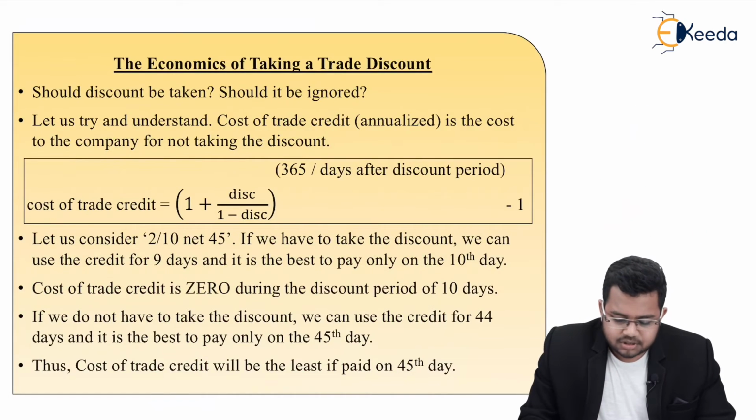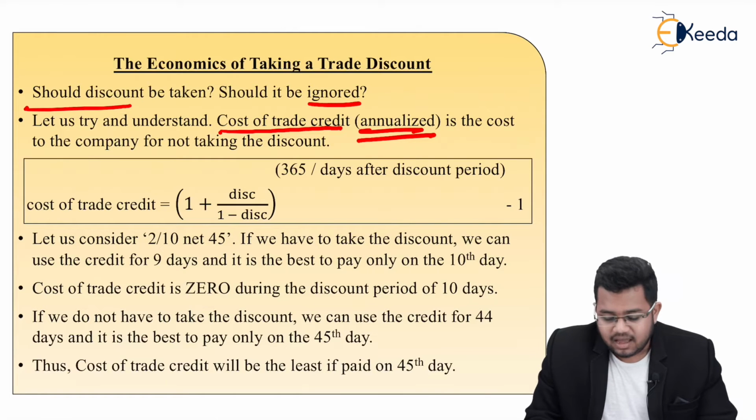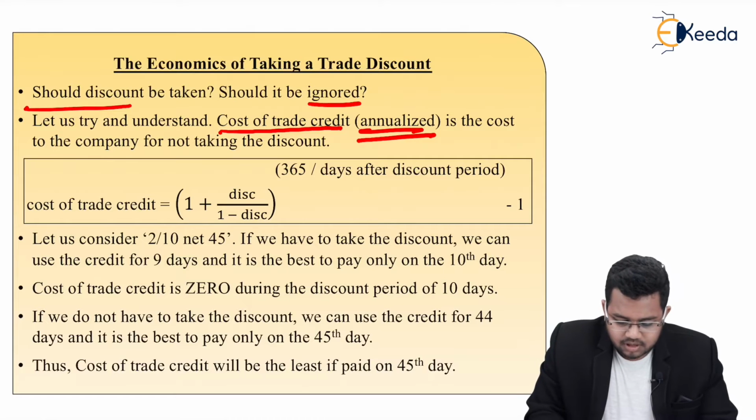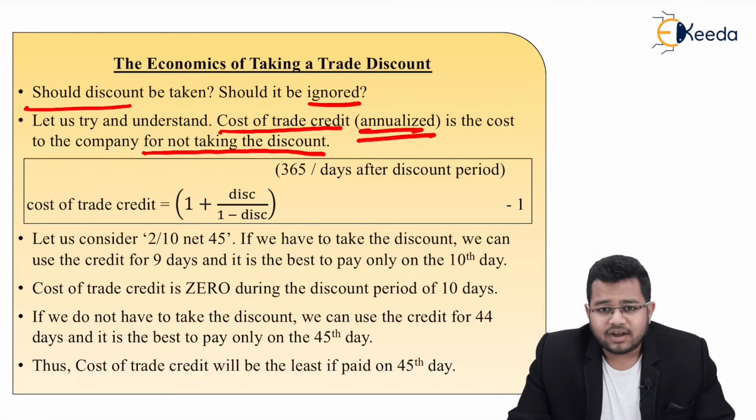Let's study the economics of taking a trade discount. Meaning, should you or should you not take the trade discount? So the question is, should the discount be taken or should it be ignored? Let us try and understand the annualized cost of trade credit. Now we'll be finding the cost of trade credit, which is annualized, meaning for 365 days, the cost to the company for not taking the discount. What are we trying to find? Cost of trade credit, which means the cost of not taking the discount.